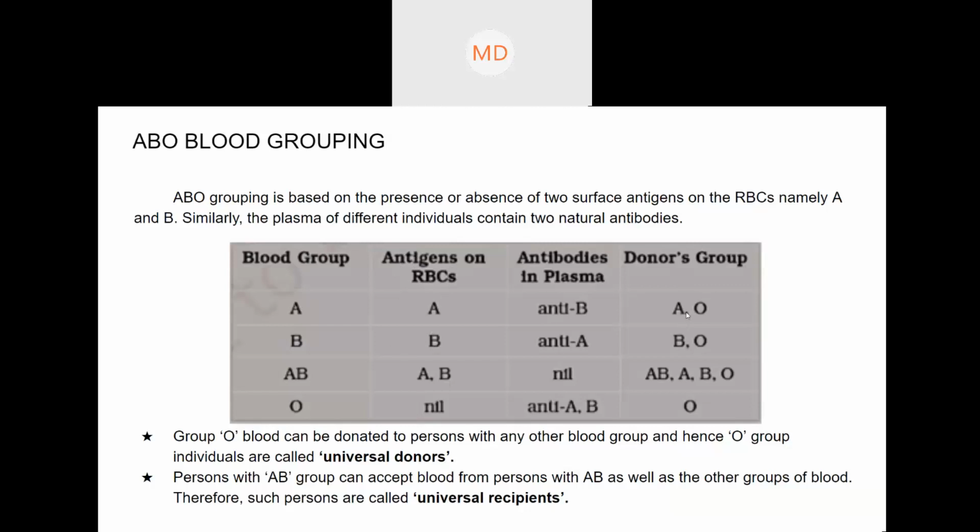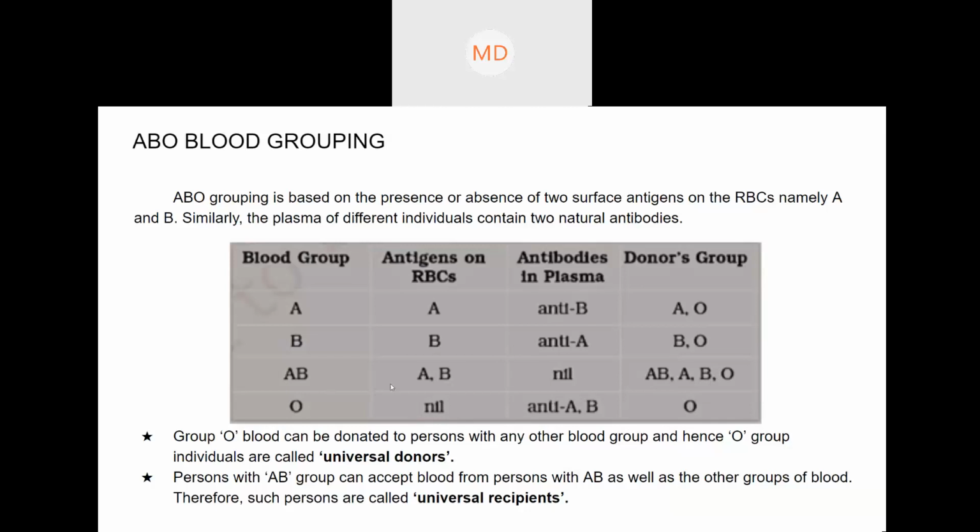A, it can take from A and O. B, it can take from B and O. AB, it can take from all. And O, it can take only from O because it does not have any antigen on the surface of RBC.